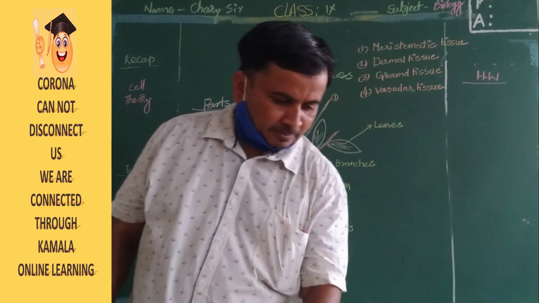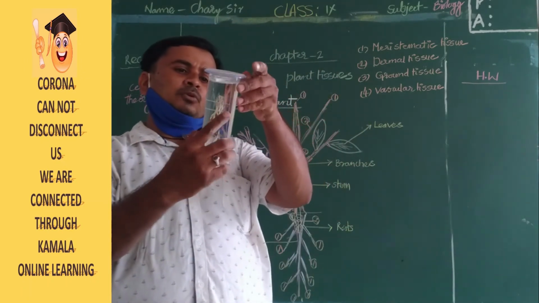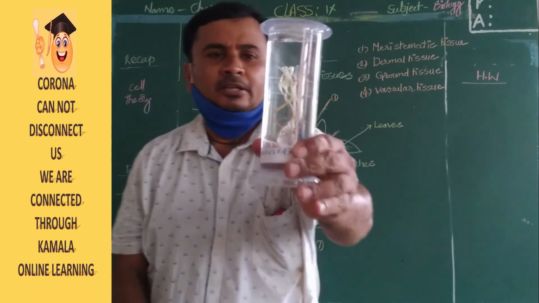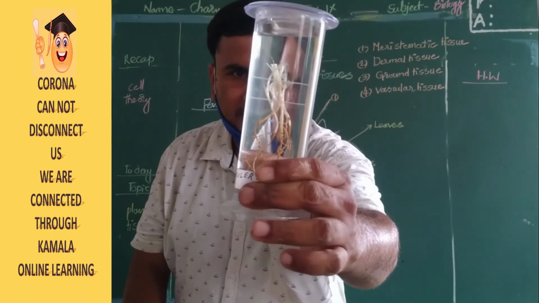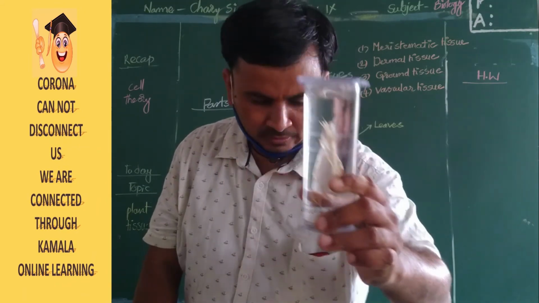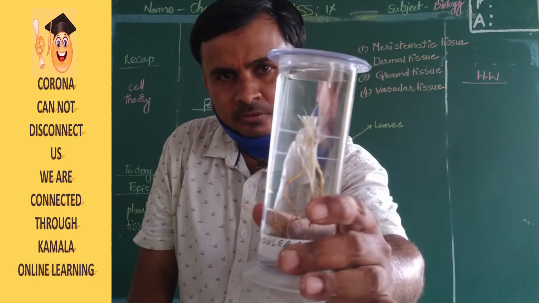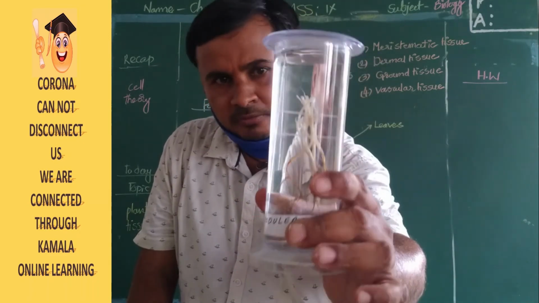I will show some specimens. This is the root. We can see the root of the plant. Whitish color is there. Okay. Next, this is the root. Root is also made with meristematic tissues, ground tissues, dermal tissues, and vascular tissues.